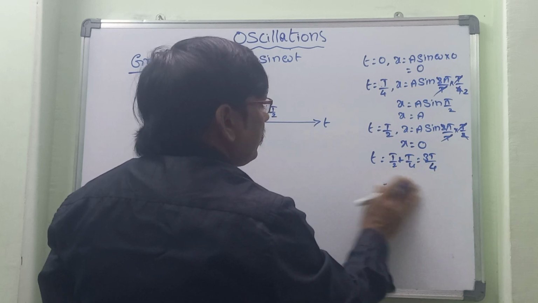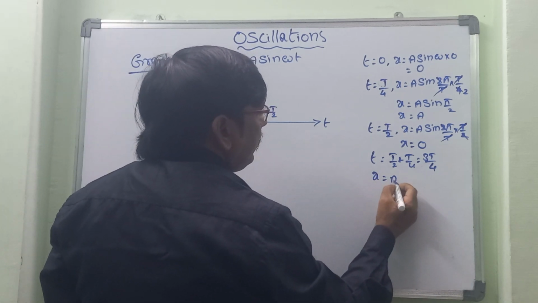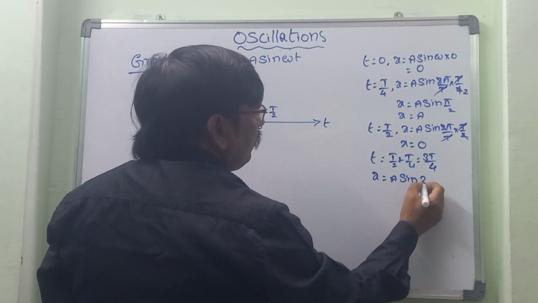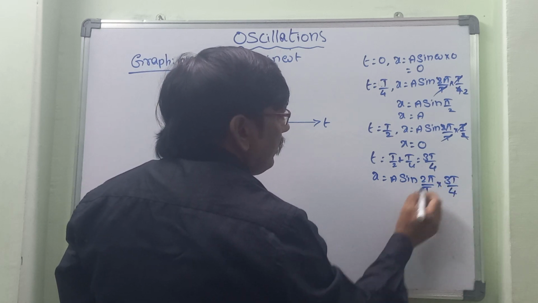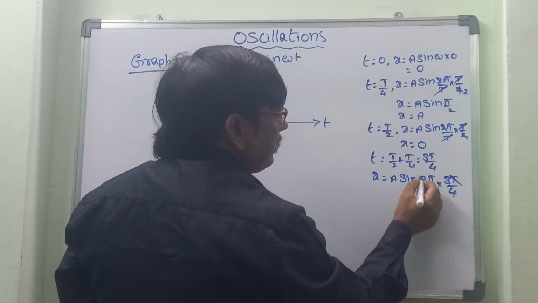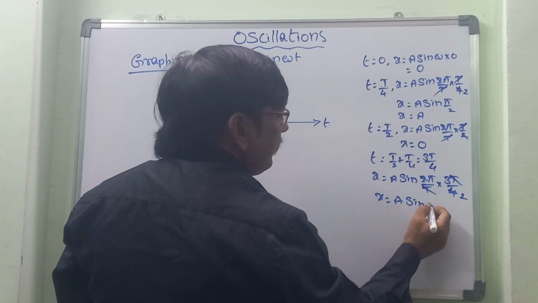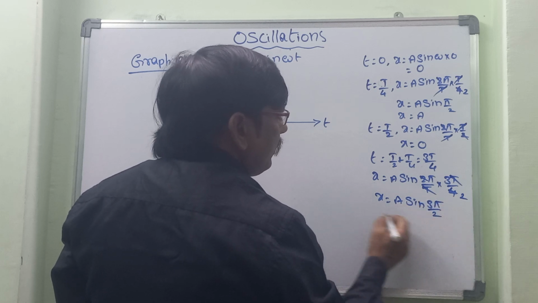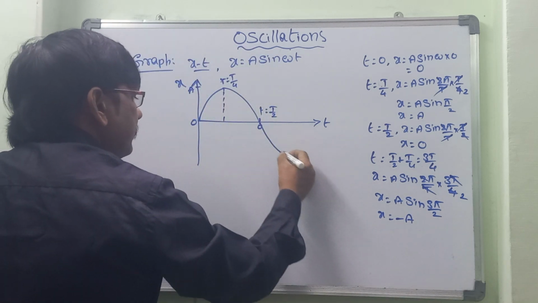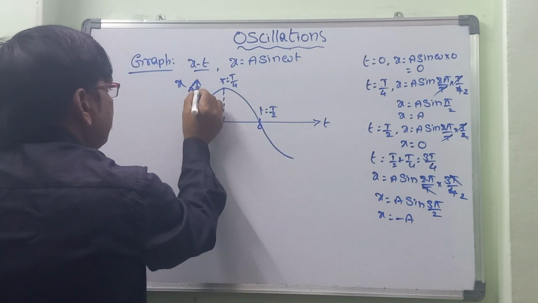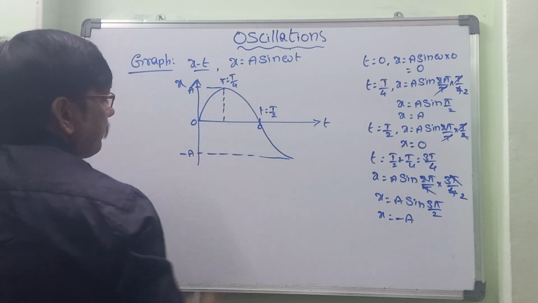Now x is equal to a sin 2 pi by T into 3T by 4. Here T gets cancelled and 2 gets cancelled. x is equal to a sin 3 pi by 2, which is equal to minus a. So the graph turns like this and comes here. The value has to be taken as a here, and minus a here.